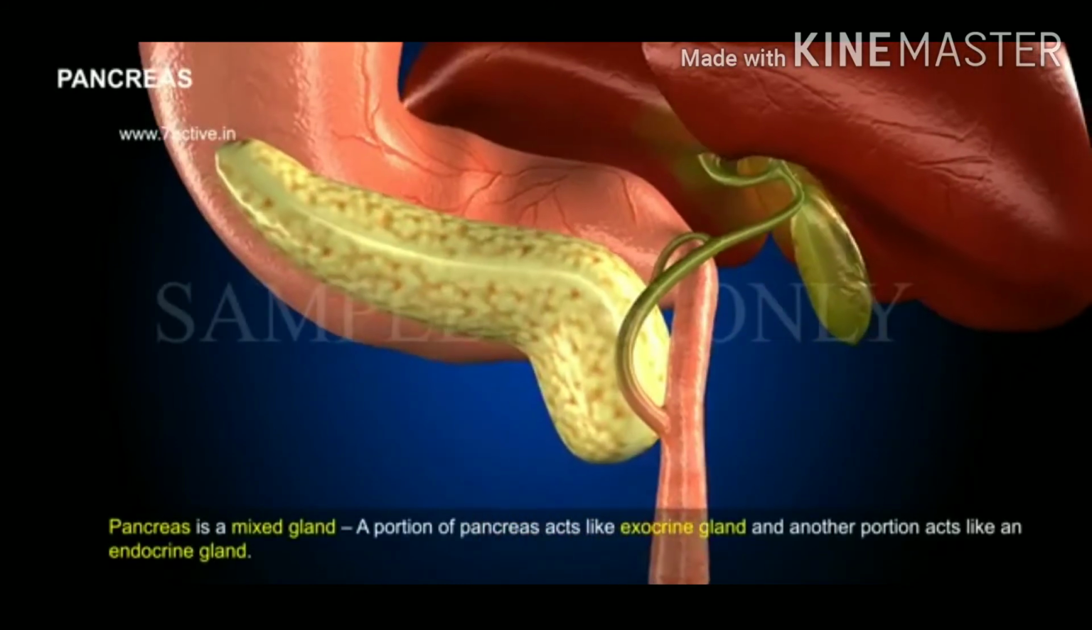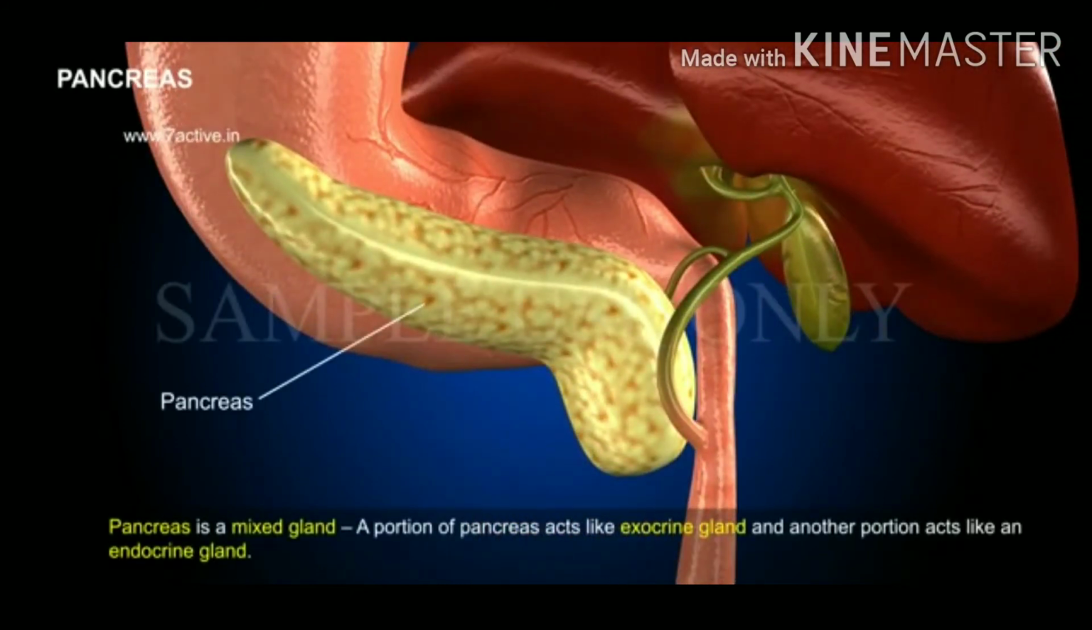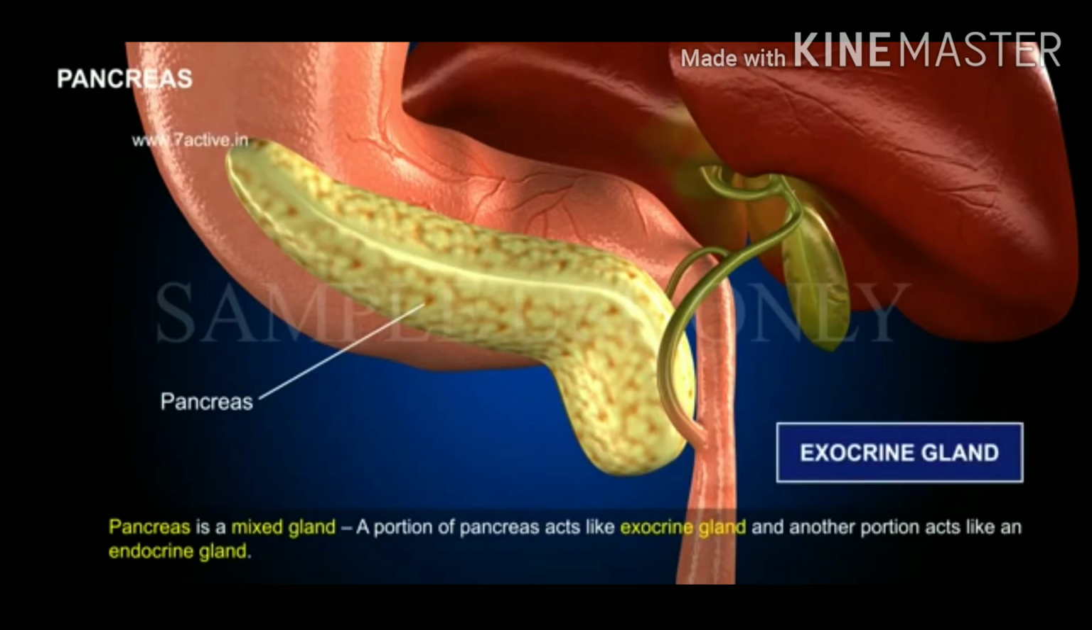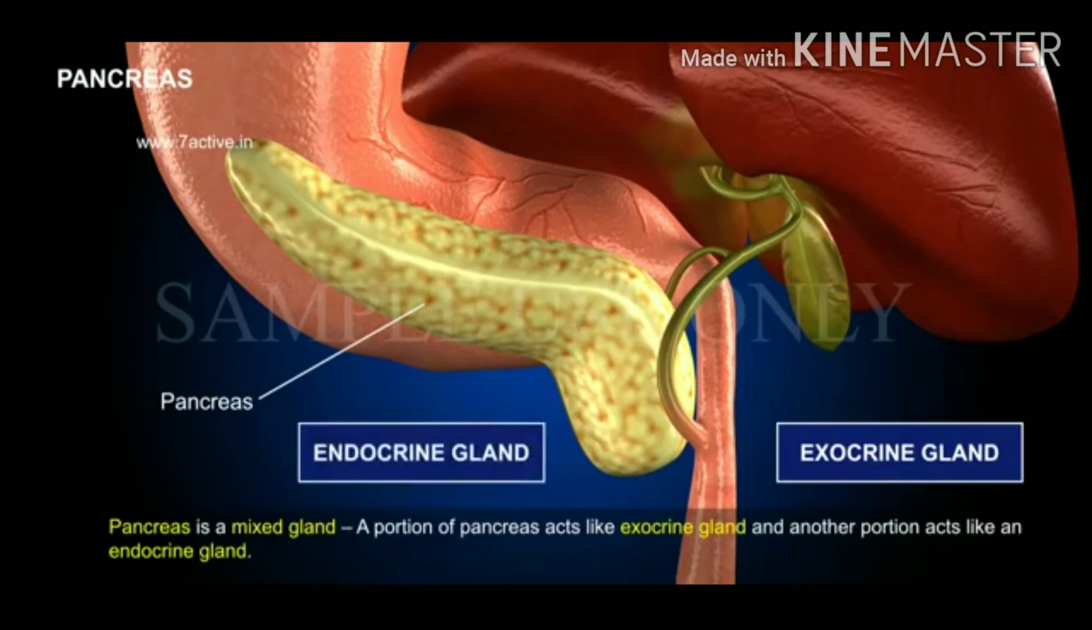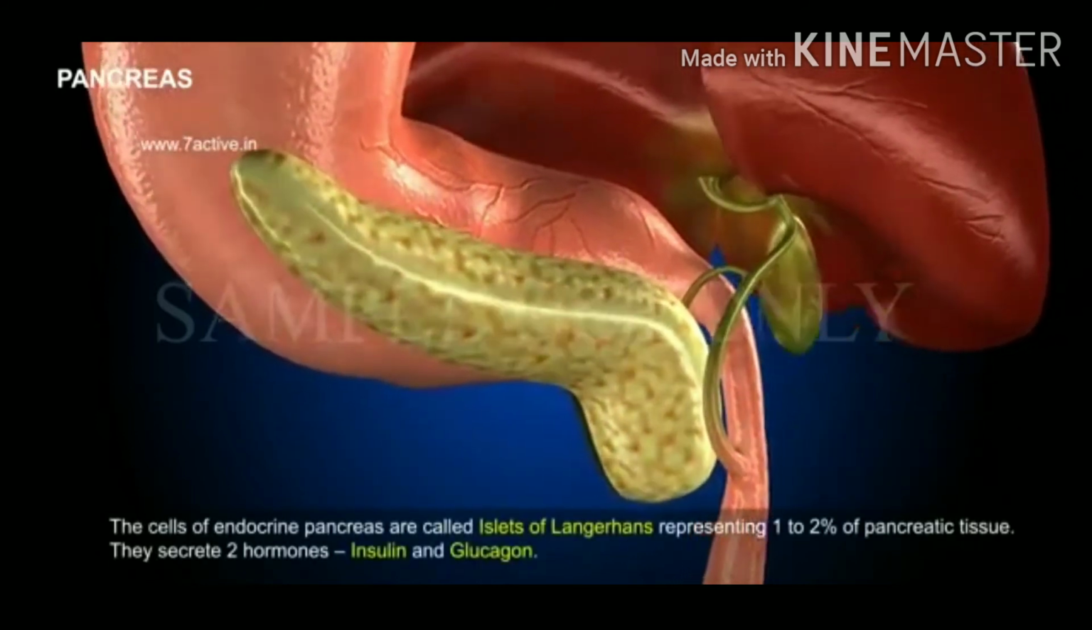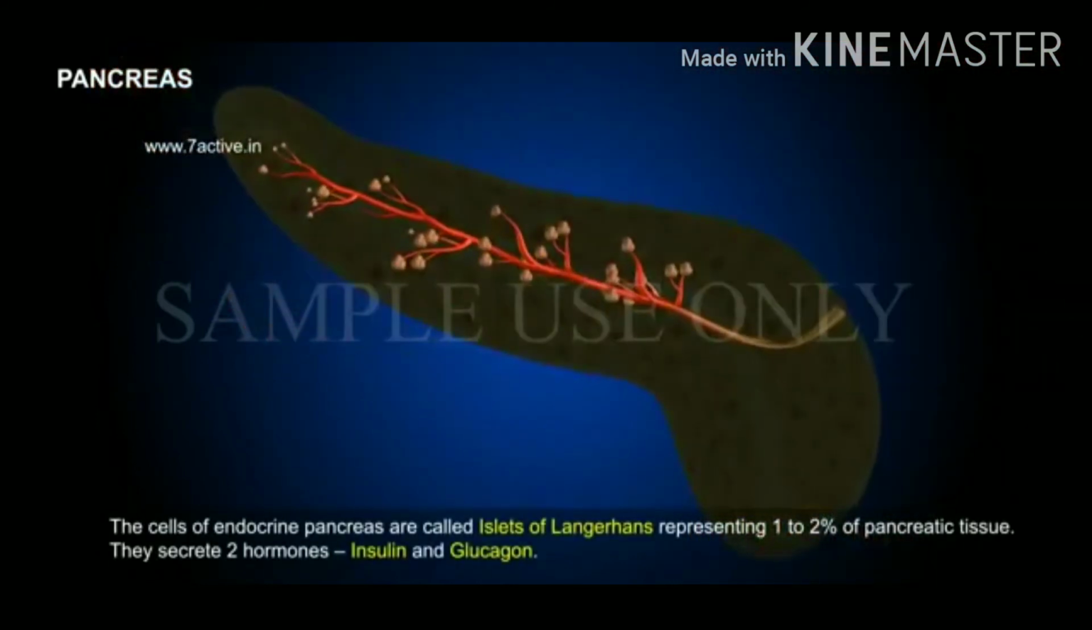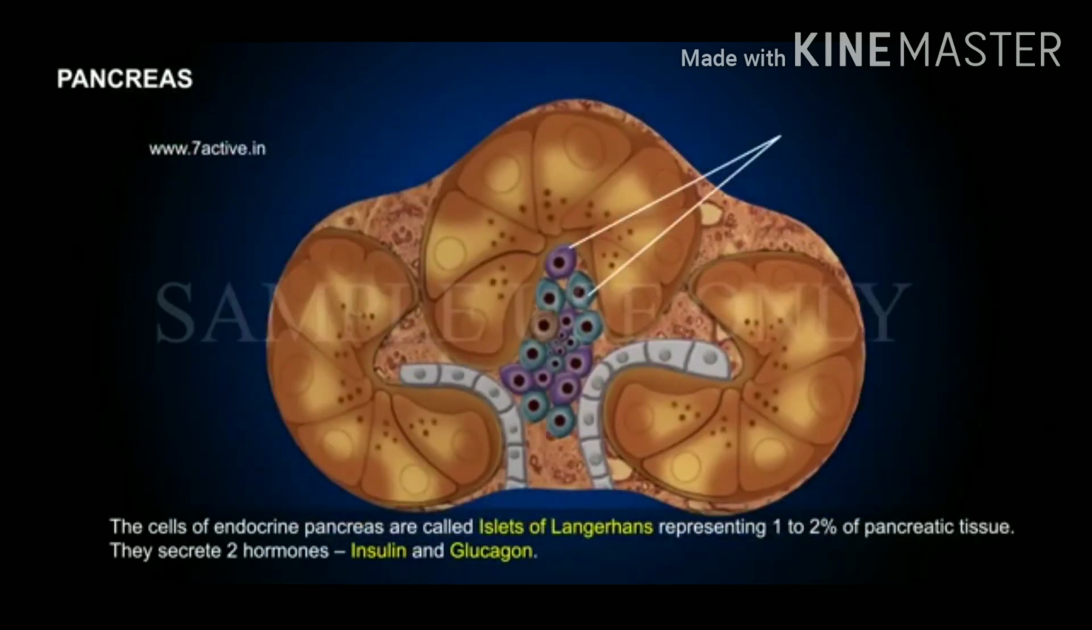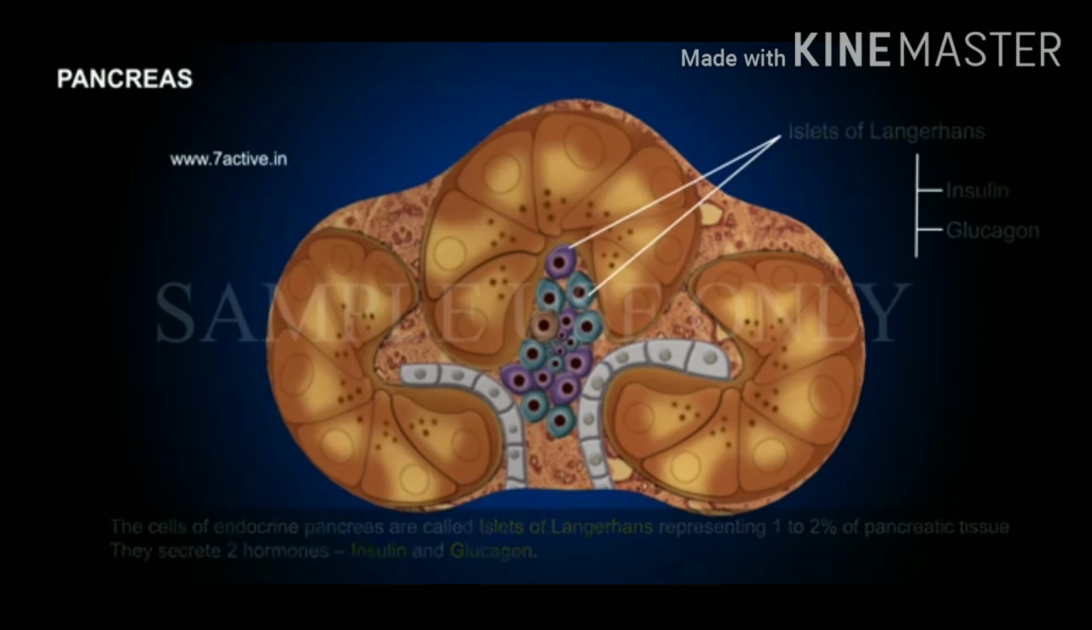7. Pancreas. Pancreas is a mixed gland. A portion of the pancreas acts like an exocrine gland and another portion acts like an endocrine gland. The cells of the endocrine pancreas are called islets of Langerhans, representing 1 to 2% of pancreatic tissue. They secrete 2 hormones, insulin and glucagon.